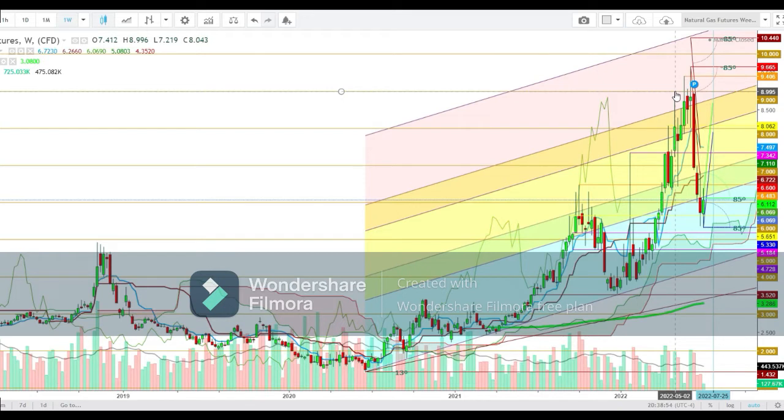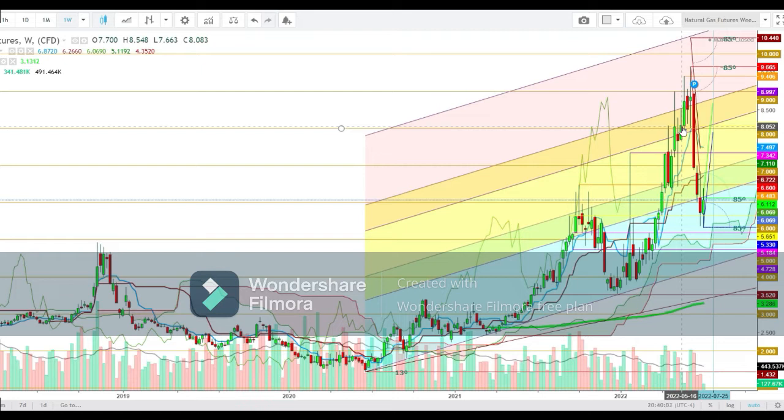So here you can see how the natural gas futures found some resistance at the psychological resistance at $9 during this week, and here some selling was seen when the natural gas futures finally closed this week at the levels of $8.065. So friends, here I find that the level of $8.065 seems to be a launching pad where the natural